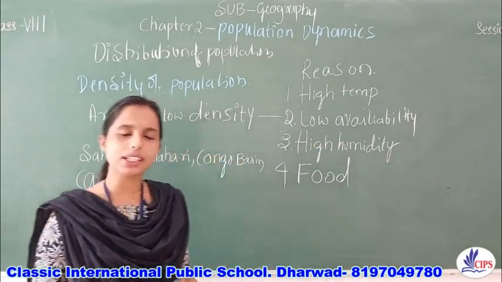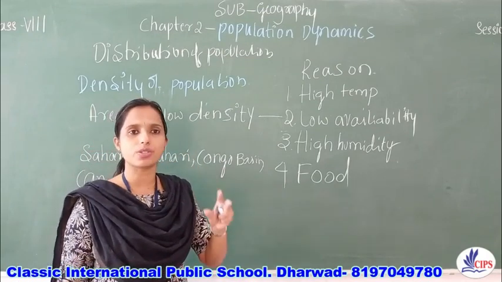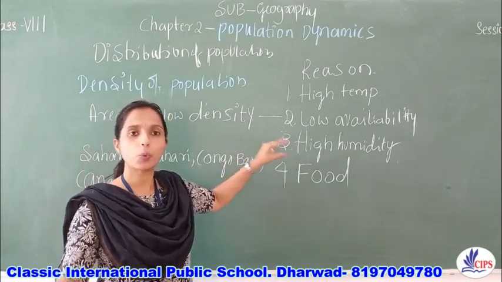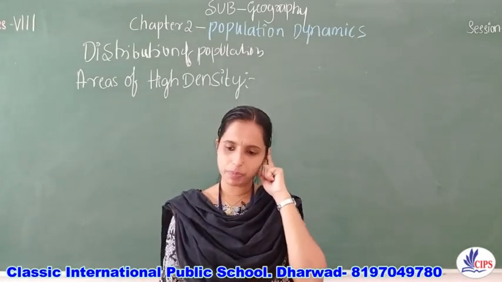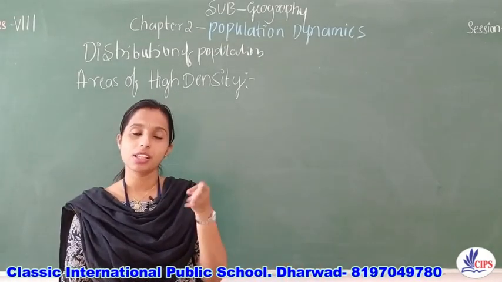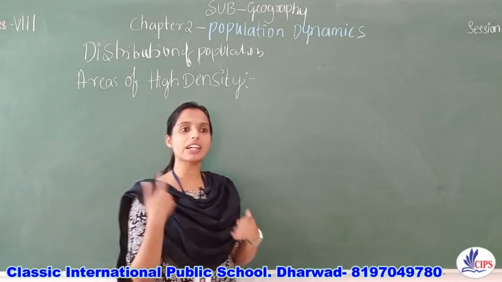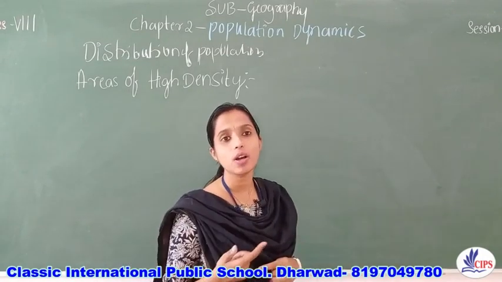It is purely the weather and the climatic conditions that influence the way the people live there. So now we have completed areas of low density. Now let's see why the areas are highly populated.